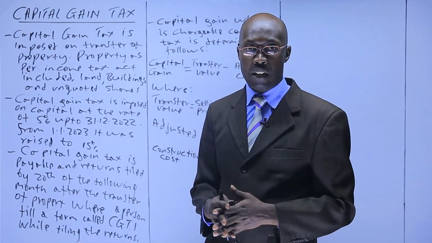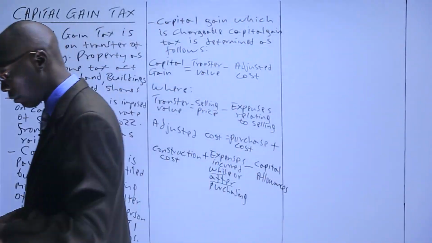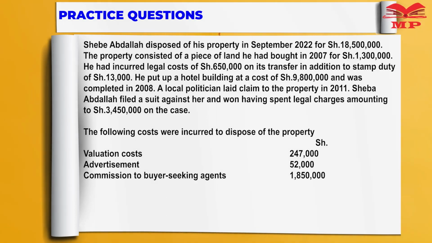I'd like us to look at a question. This is what the question says. Shebe Abdara disposed of his property in September 2022 for 18,500,000.